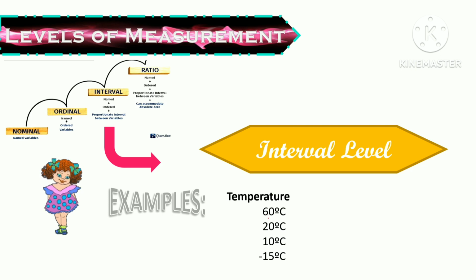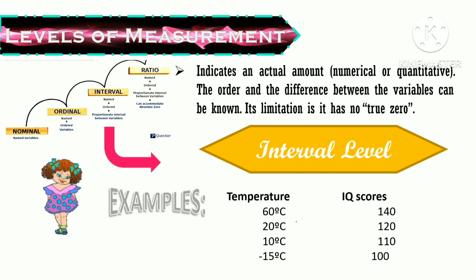So we have here 60 degrees Celsius, 20 degrees Celsius, 10 degrees Celsius, and 15 degrees Celsius. So as you can see, naka-indicate na yung actual amount and it is already numerical or quantitative. And then, naka-order na rin siya from highest temperature to lowest temperature and it has no true zero. So, anong ibig sabihin ng it has no true zero? Now, for example, yung 0 degrees Celsius natin, okay? Hindi talaga natin masasabi na wala siyang heat or wala siyang temperature. Okay? So, that is no true zero.